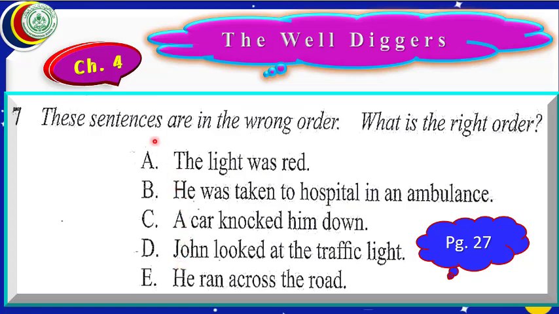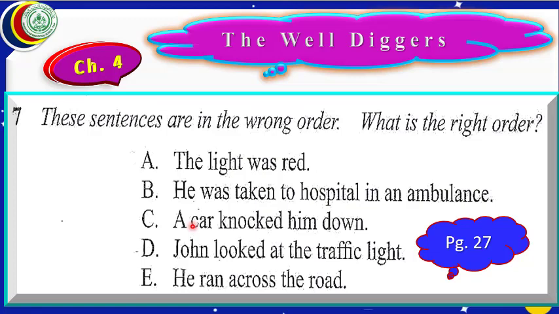Then why is it said in the instructions that they are in wrong order? Is this order not the right order? If it is said this order is not the right one, there should be some base, some logic on the basis of which it is said that they are in wrong order.